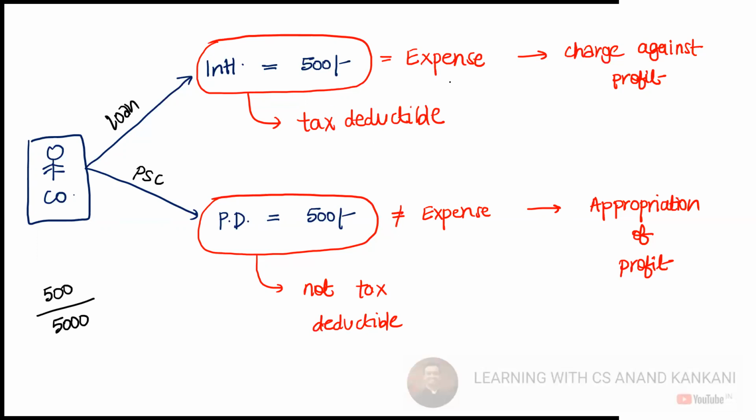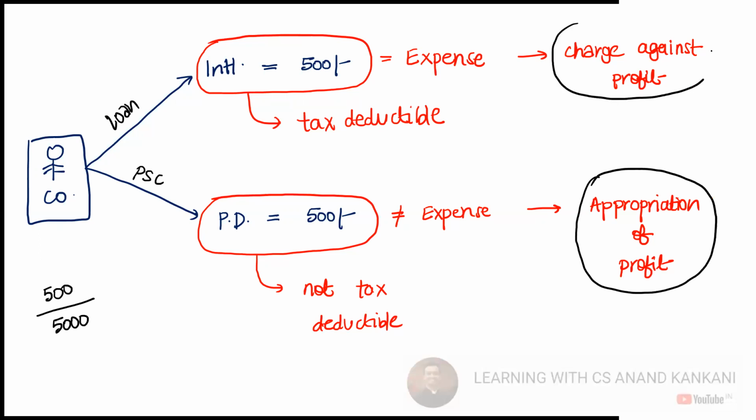Interest is an expense, whereas preference dividend is not an expense, hence it is not tax deductible. Preference dividend is simply an appropriation of profit, so you don't get any tax benefit when you pay it. But when you pay interest, it is an expense, a charge against profit, and that's the reason you get a tax benefit. The 500 rupees is your cash outflow.